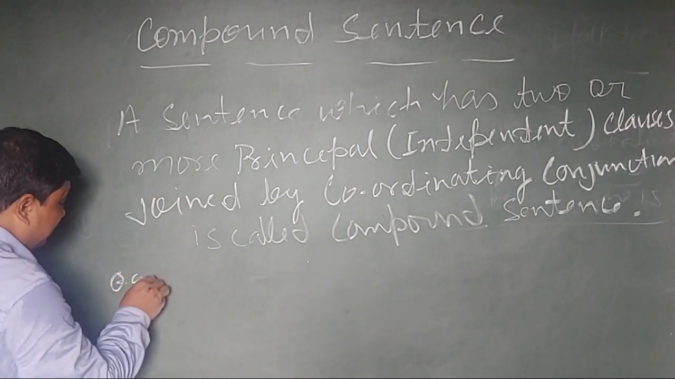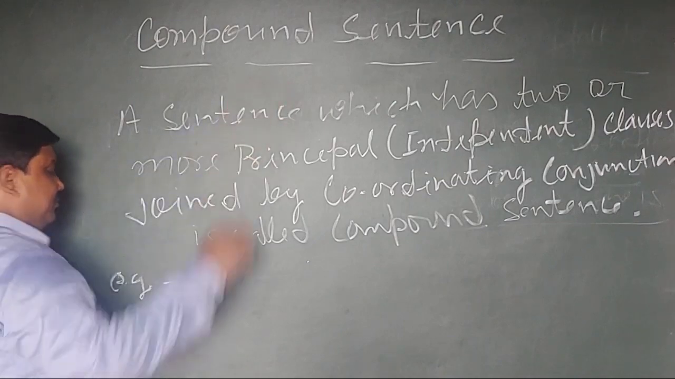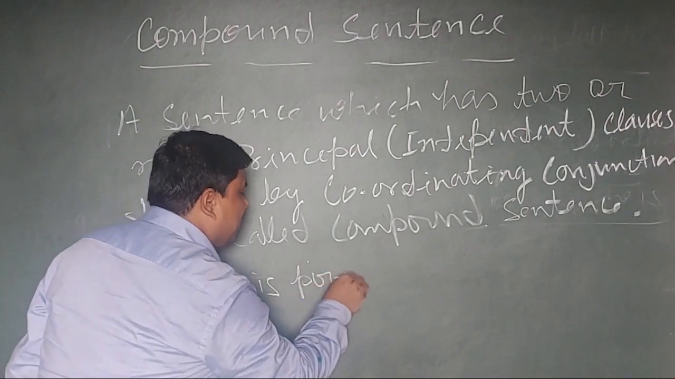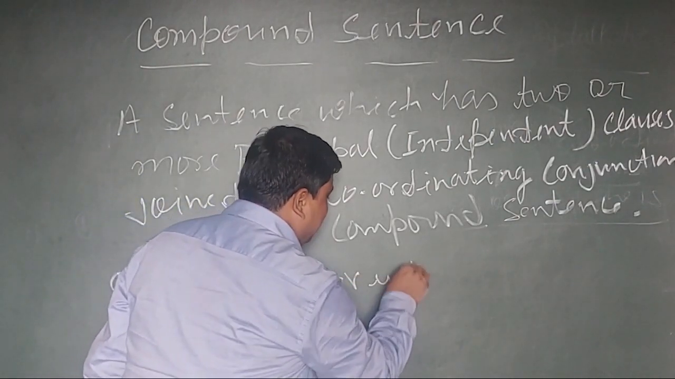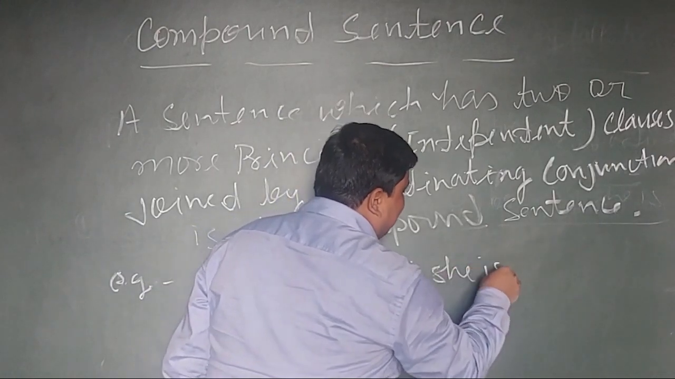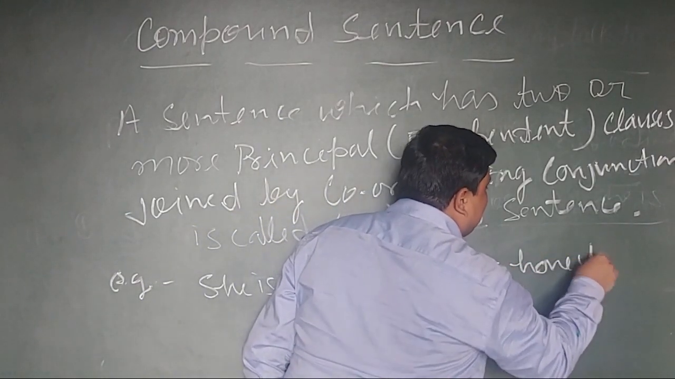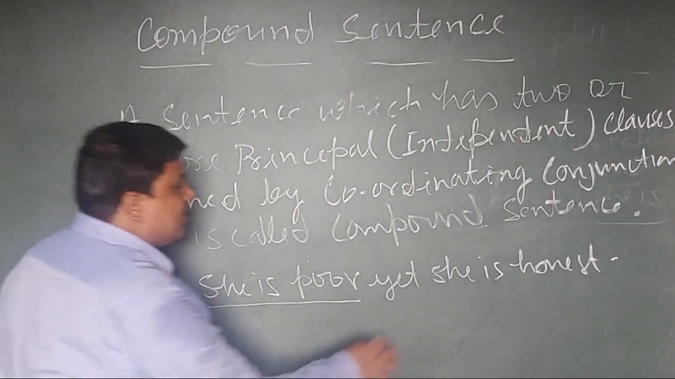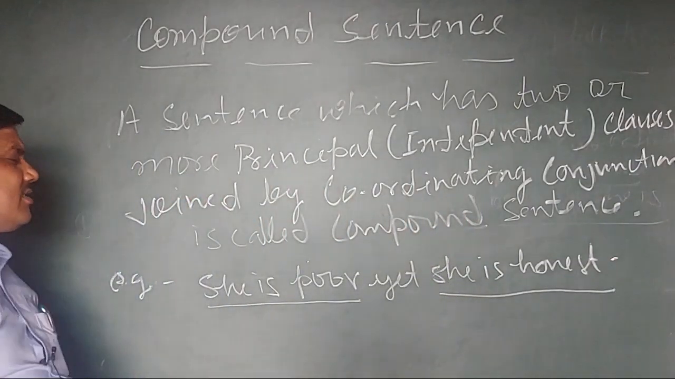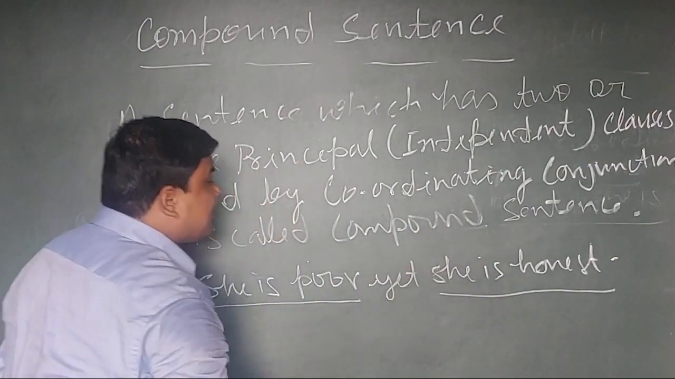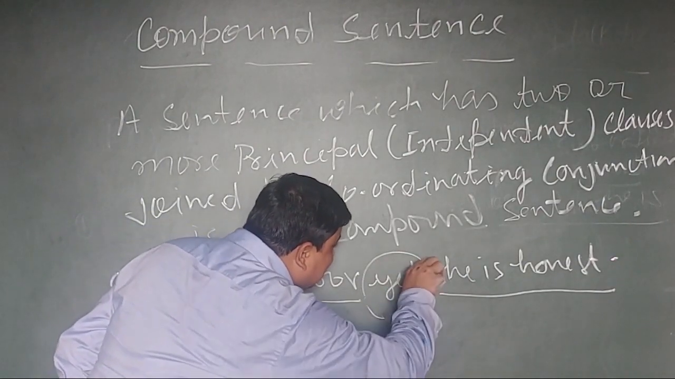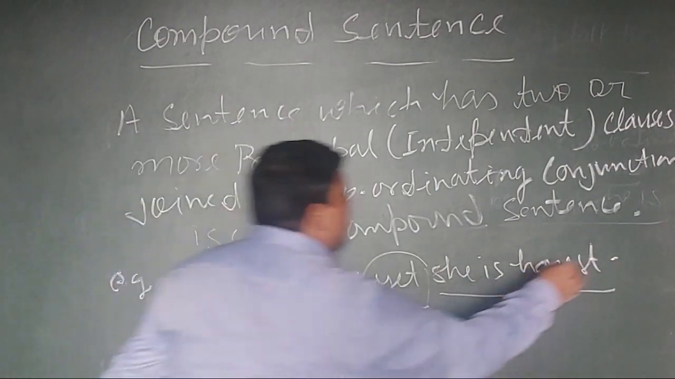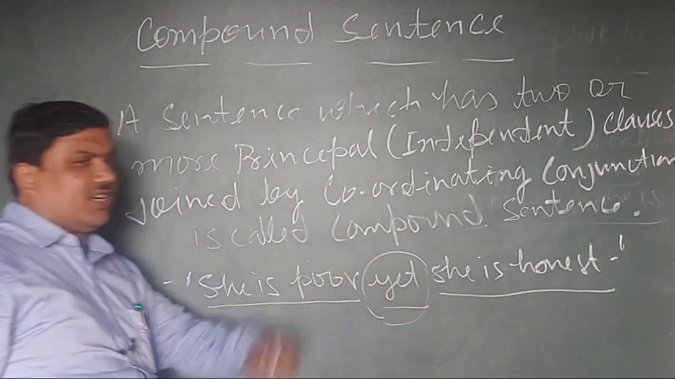Example: C is poor, yet C is honest. Here "C is poor" is a principal clause, and "C is honest" is a principal clause. These both principal clauses have been combined by this coordinating conjunction, it means this formation is called a compound sentence.